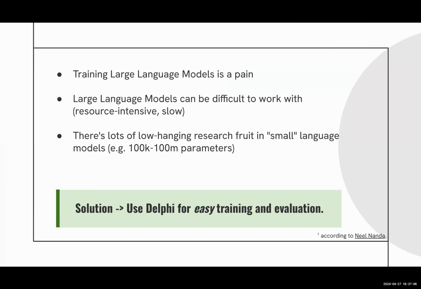Maybe you thought training large language models is a pain. Maybe you thought large language models can be difficult to work with because they're very resource intensive or particularly slow. But maybe you've also thought that there's a lot of low-hanging research fruit in small language models, so talking about model sizes of 100,000 to 100 million parameters. Well, let me tell you, we got you covered. The solution is to use Delphi for easy training and evaluation. Let me first guide you through our training part before we get to the evaluation later on.